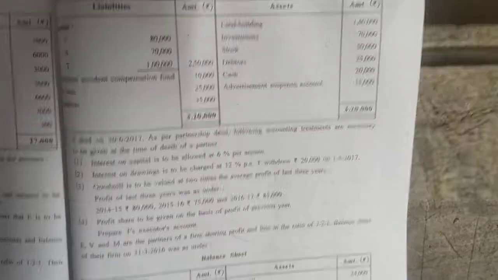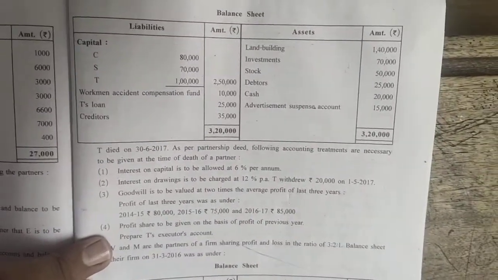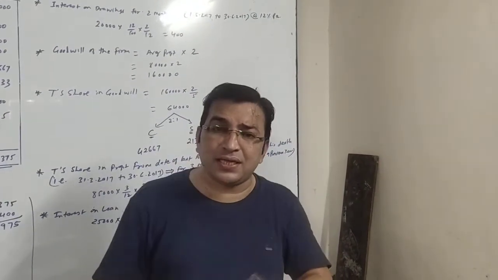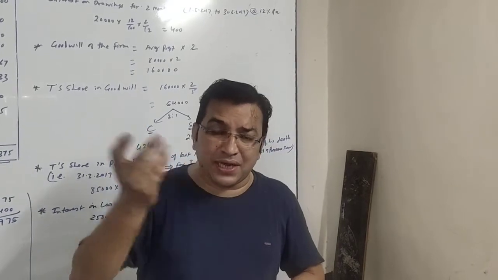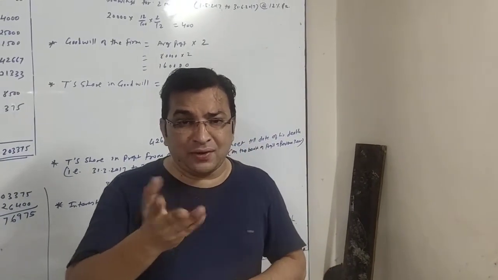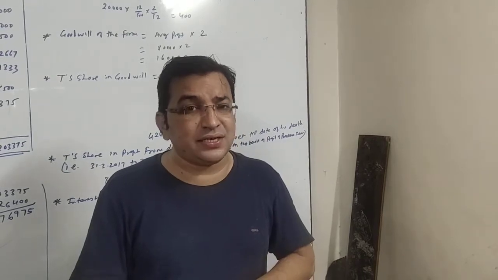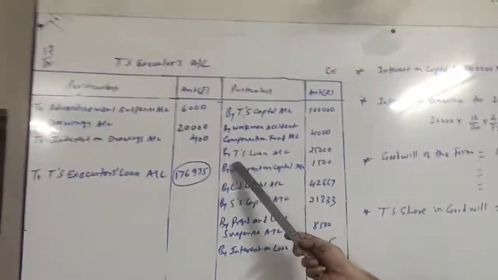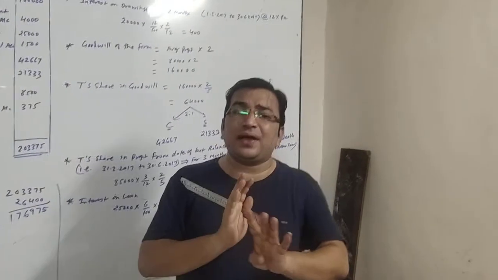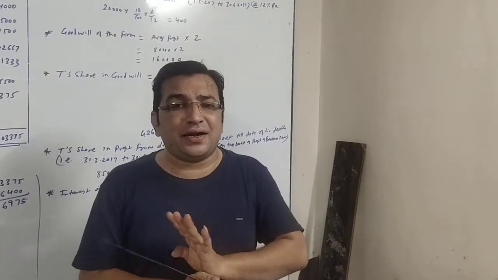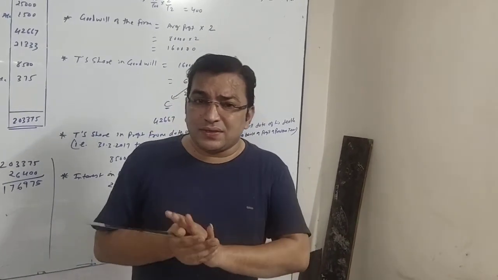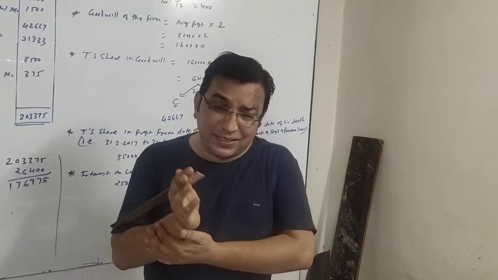The next items are T's loan and then creditors. T's loan is given as 25,000. Normally a partner's loan is credited to his capital account if he is dying or retiring. Here we are making his executor account, so it will be directly transferred to the executor account. So here it is, by T's loan, 25,000. Then creditors were given as rupees 35,000. We are not making a balance sheet and creditors are unaffected, so we are not going to give any effect for creditors.